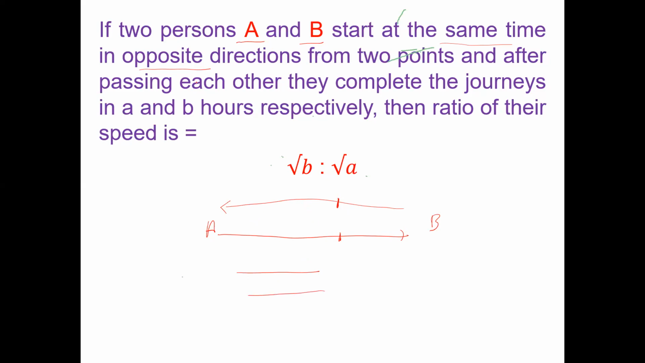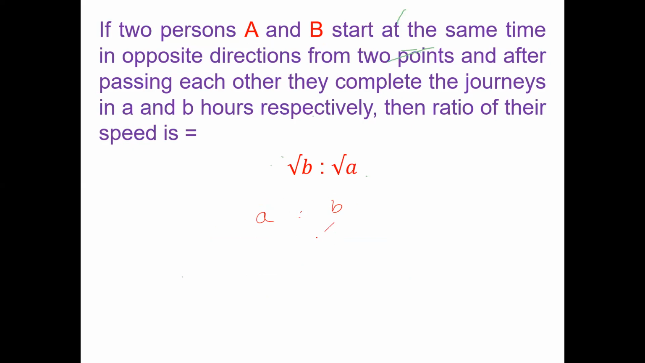Once they pass, after passing each other, they complete their journey in A and B hours. When A and B have crossed each other, they cover their remaining journey in A and B hours. Then their ratio of speed is asked in the examination. What you shall do? This is very simple. I tell you how it can be solved. A and B is the ratio of the time taken by them after crossing each other.